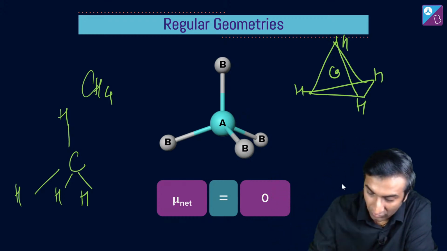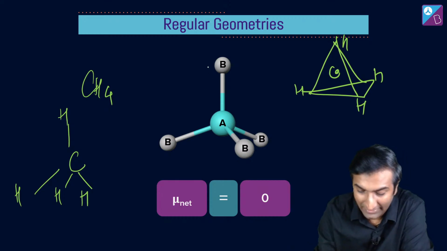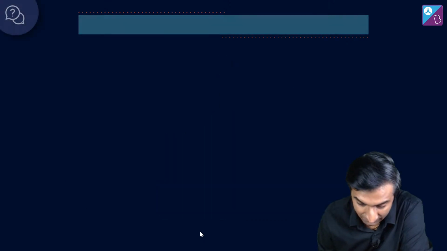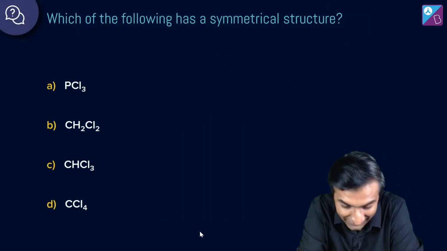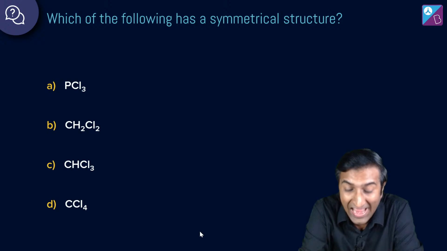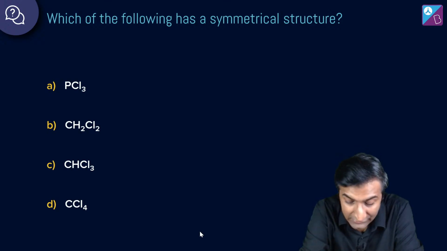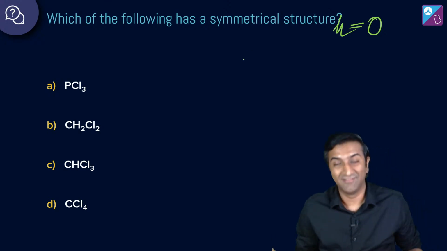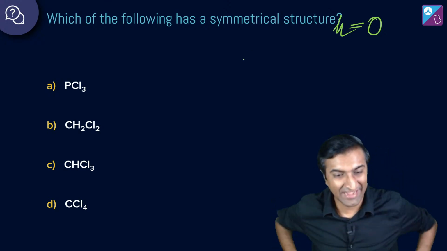All right, so look at this. In a tetrahedron, like a regular geometry, mu becomes 0. Let's take a quick question. I'll tell a lot of stories, but let's take one question too. Which of the following has a symmetrical structure? Symmetrical means mu will be equal to 0. Tell me quickly, think. Try it out now.